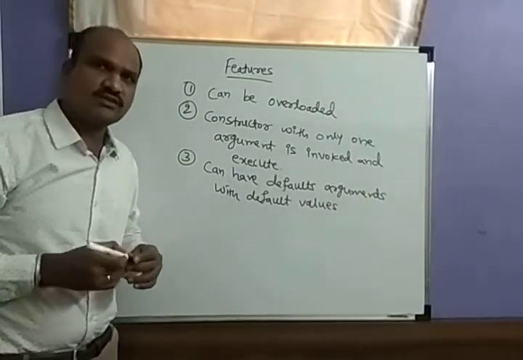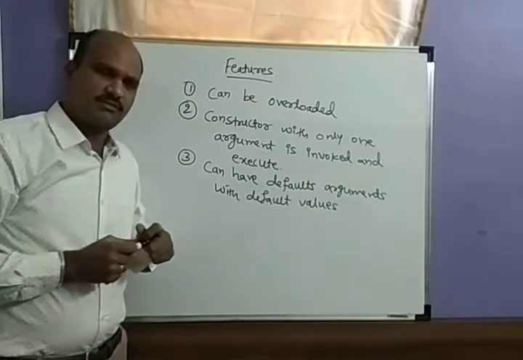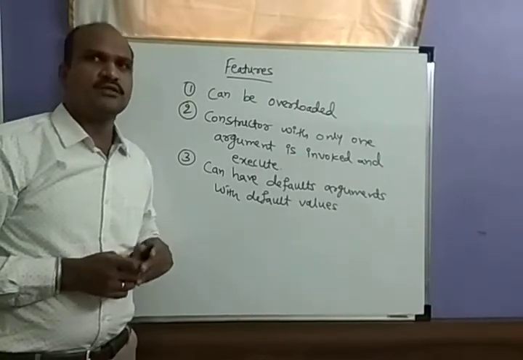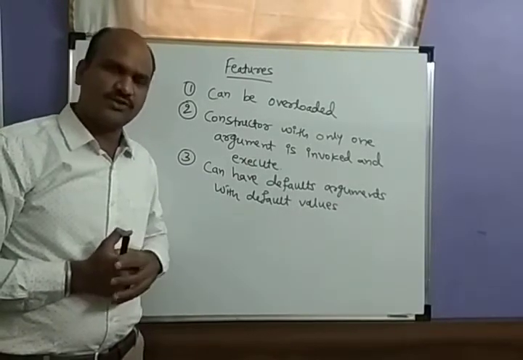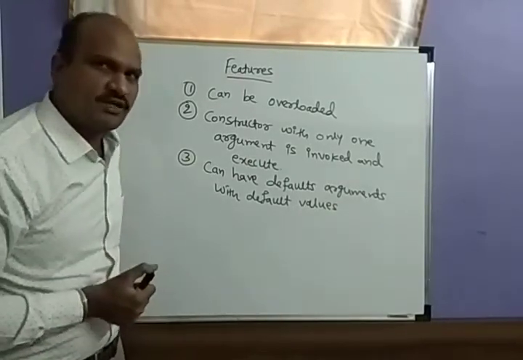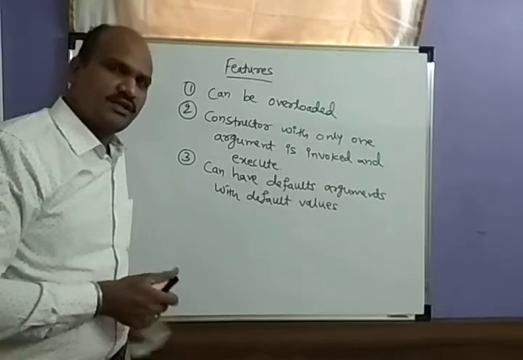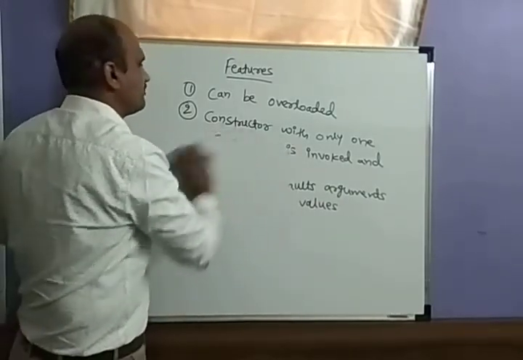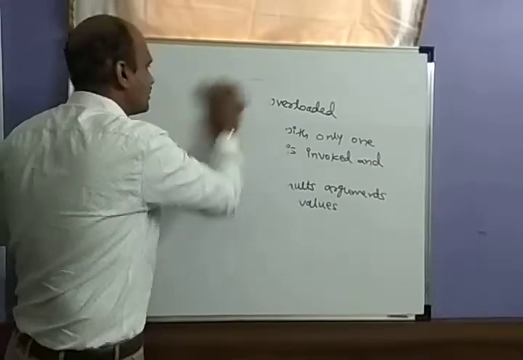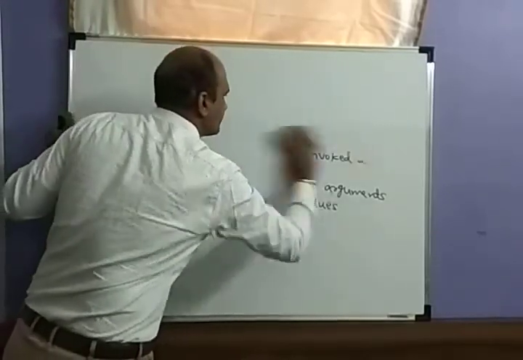One, it can be overloaded. Second, only one argument is enough to invoke and execute. Third, it can have default arguments with default values.